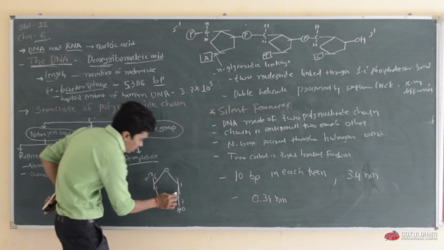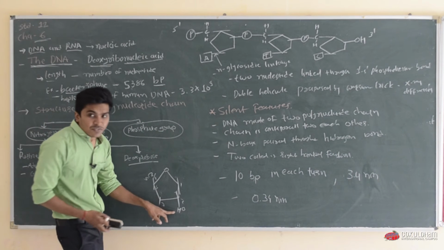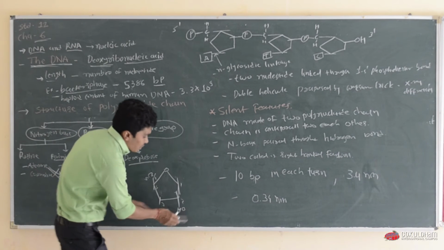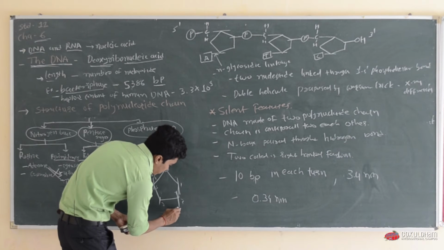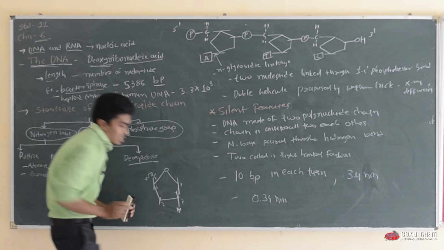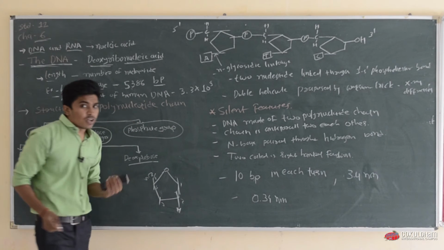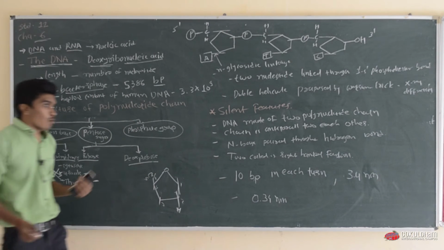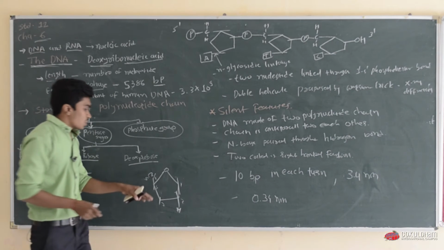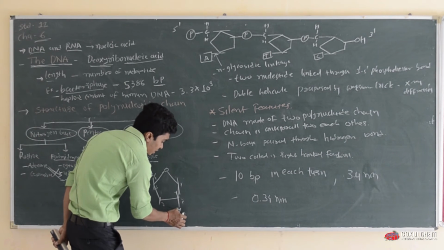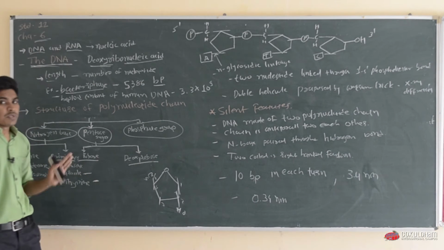Here at the second carbon in RNA, OH is present, whereas in DNA only H is present, O is absent. So now you can see that just one oxygen makes so much difference in the genetic material and in the molecules. Here only one oxygen is absent in deoxyribose sugar and present in